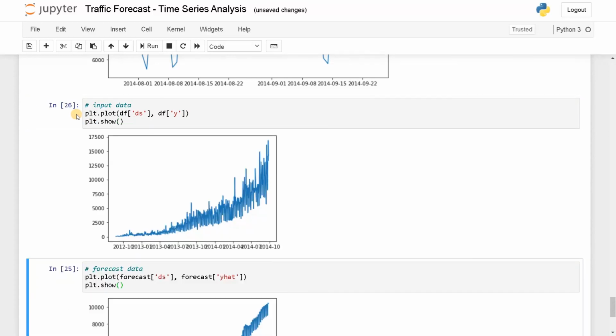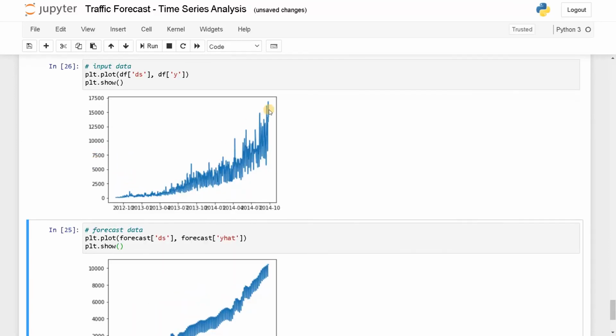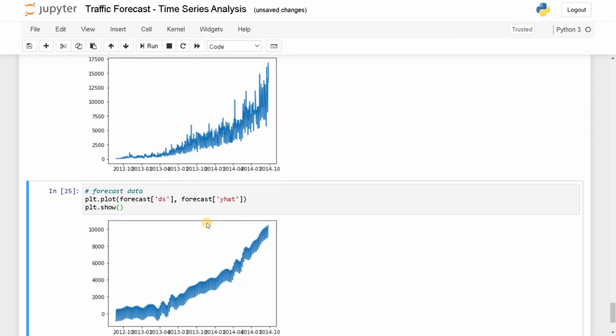Let's run this. So it's also going up to 15 to 17,000. It is because there is a serious trend in this format, but the result is almost following this pattern. So we are getting a clear trend using this data.